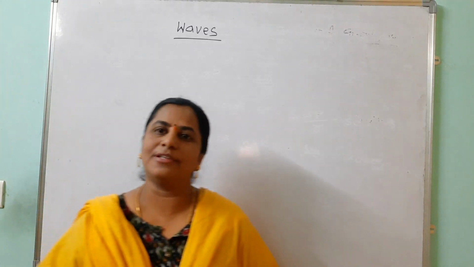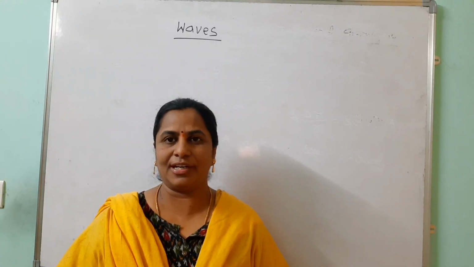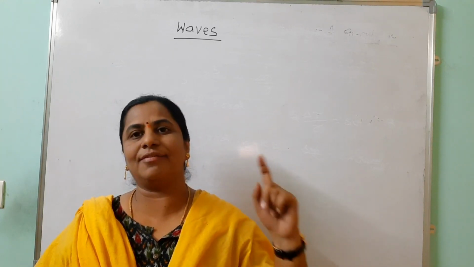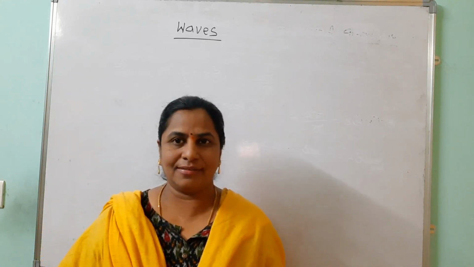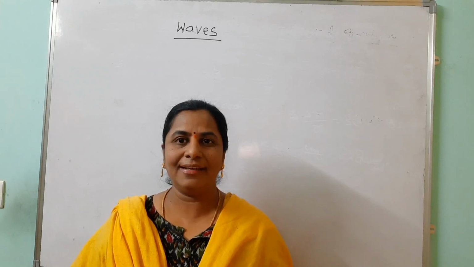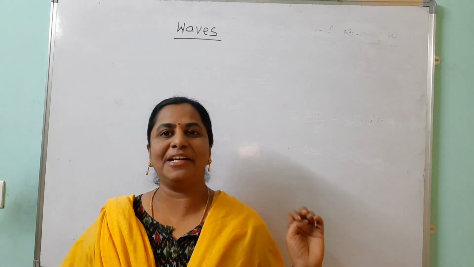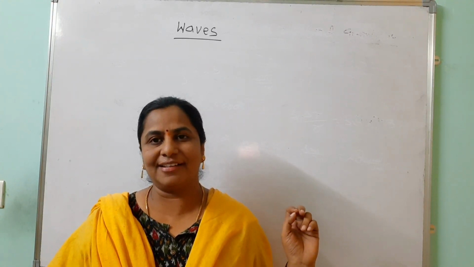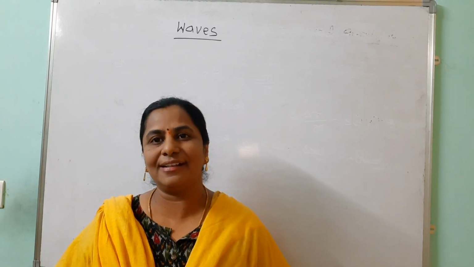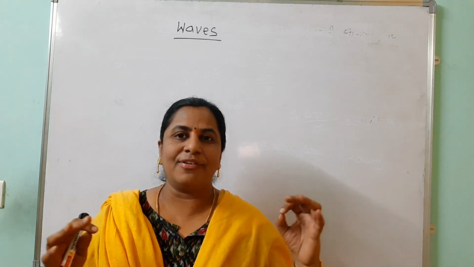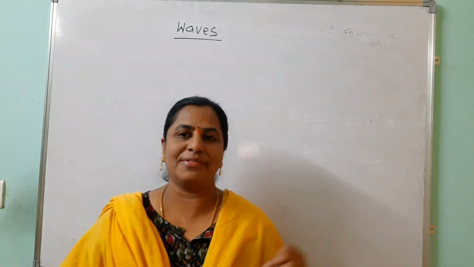There are two types of waves. Some waves compulsorily require a medium to propagate. For example, when I am teaching, you can listen in the classroom because sound propagates through the medium on the earth. If I take the same class on the moon, can you listen to the sound? No, because there is no atmosphere on the moon. So for the propagation of sound energy, we compulsorily require a medium. That type of waves are called what?